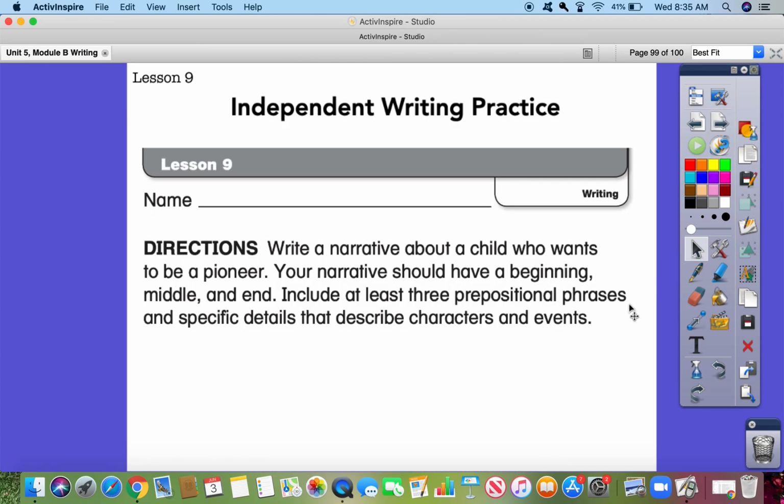So in your online writing journal under the independent writing practice, you're going to follow these directions. Write a narrative about a child who wants to be a pioneer. Your narrative should have a beginning, middle, and end. Include at least 3 prepositional phrases and specific details that describe characters and events.